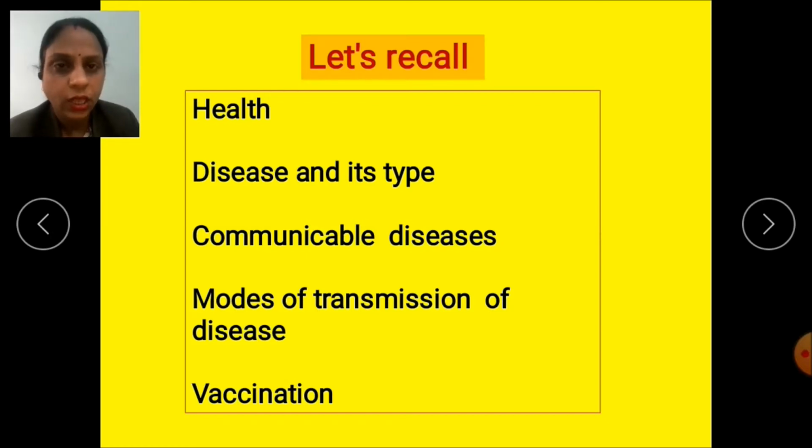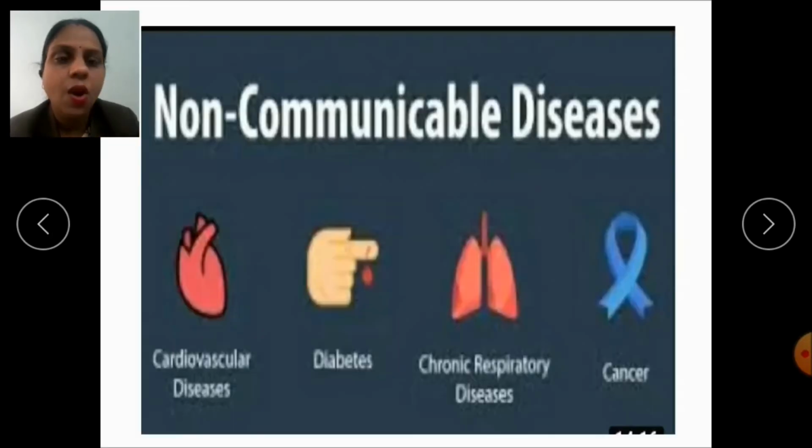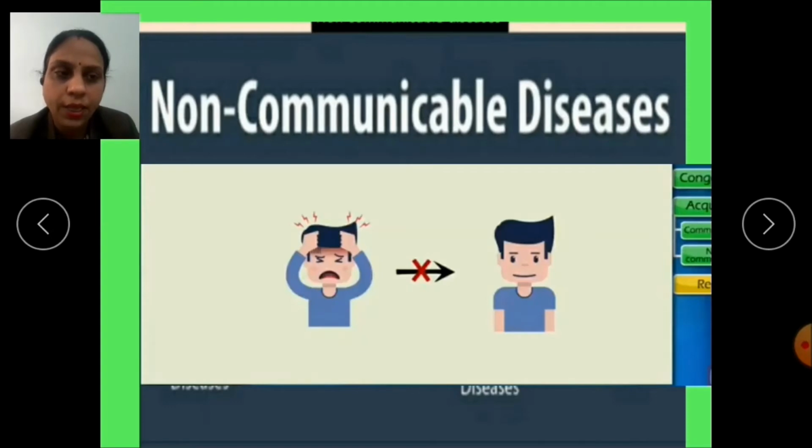So in this session, we are going to study the second part of the chapter, that means the second type of disease, that is non-communicable diseases. So what are non-communicable diseases, children? Yes, these diseases do not spread from the sick person to the healthy person.